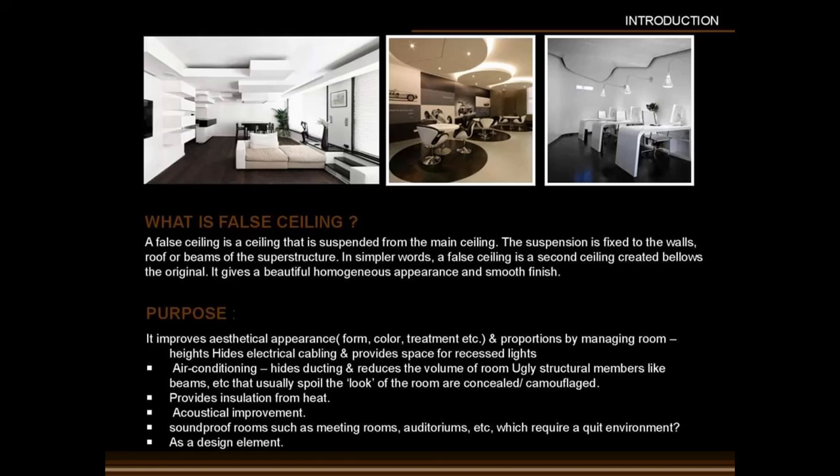So the purposes: it improves the aesthetical appearance, that is form, color, treatment. These are the aesthetical principles. Principles of aesthetical planning are form, color, treatment, scale, and proportion. Then air conditioning: it hides ducting and reduces the volume of the room. Ugly structural members like beams, etc., that usually spoil the look of the room are concealed or camouflaged. It provides insulation from heat. It is an acoustical improvement of your room. It is also an interior design element, as already stated.